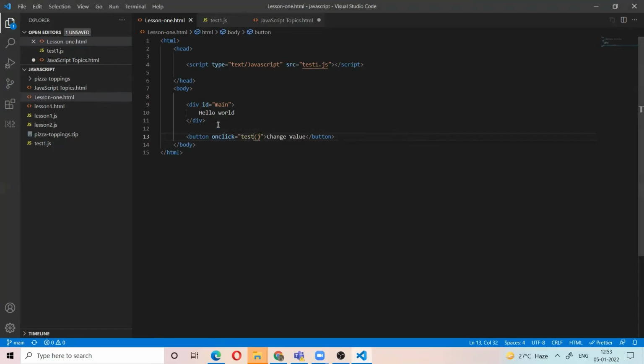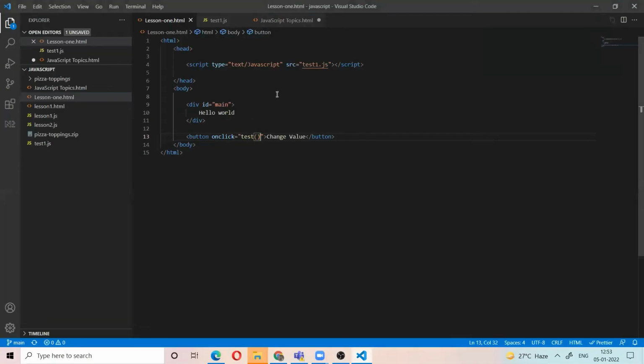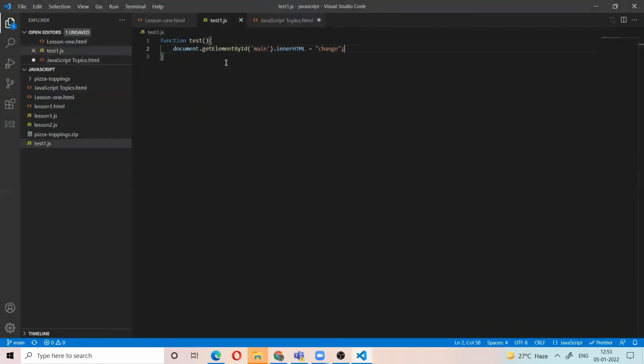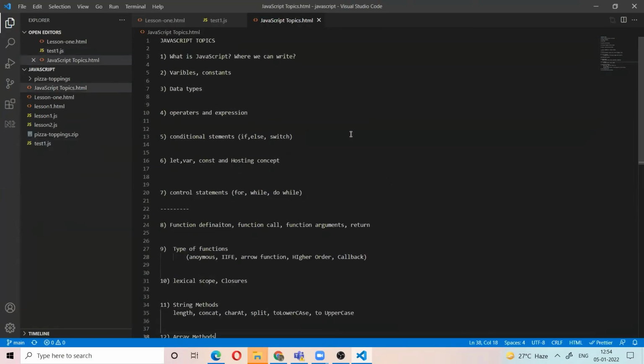So when we click the button, the value will change. If you click this button, the value must be changed. See, right? So now we are interacting JavaScript with the HTML. Here we use document.getElementById, getElementsByClassName, and getElementsByTagName. In this way, we can interact JavaScript with HTML. So all these are the topics I covered till now. These are the main concepts in JavaScript.